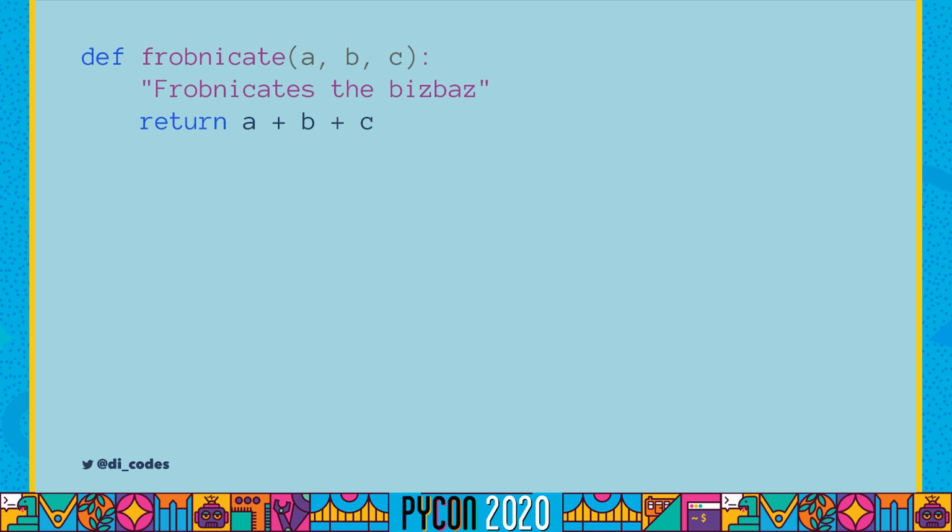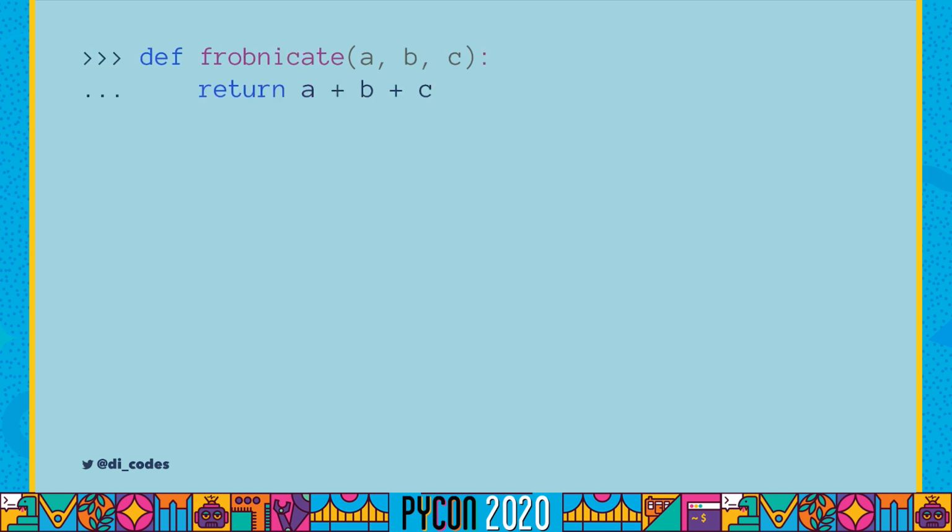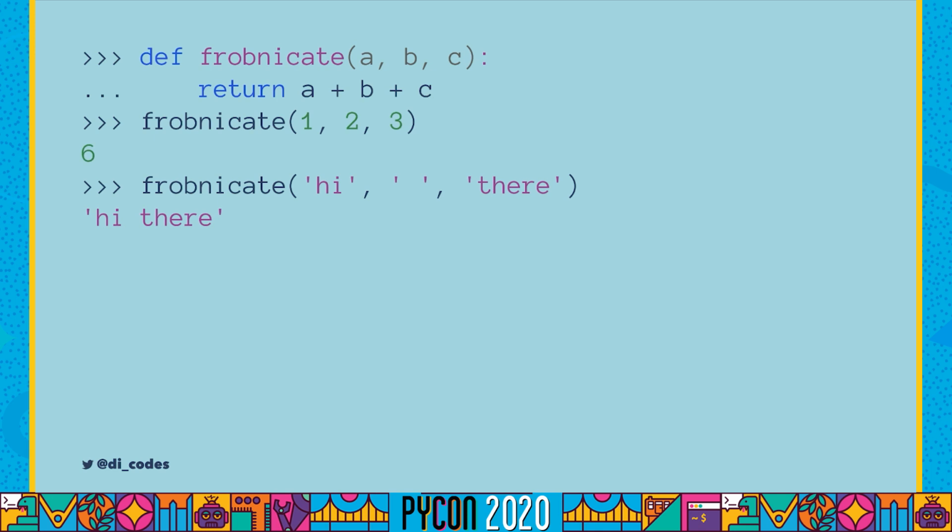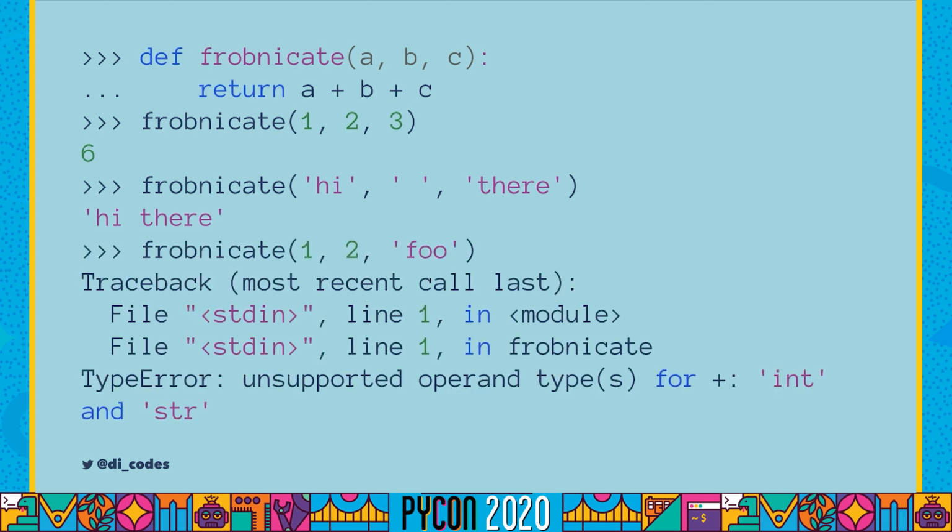So if you saw this function and you didn't know what it does, what would you expect the argument and return types to be? So you might guess that they're integers, and that would work, right? We could call frobnicate with 1, 2, and 3, and it would return the result of the sum of those three numbers. But so would strings and lists, and basically anything else that supports the addition operator here too, right? We could pass it three strings, and it would just concatenate all of these three strings together and return that value. What we can't do here is mix integers and strings together.